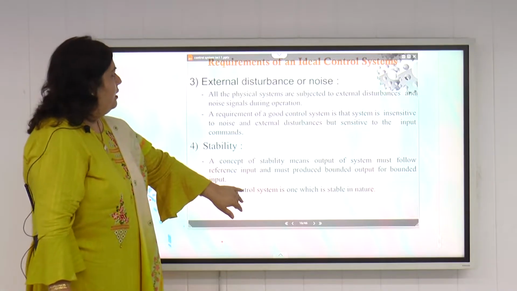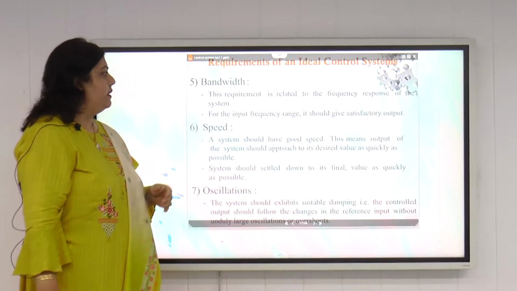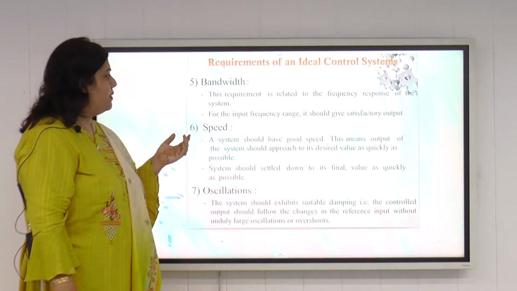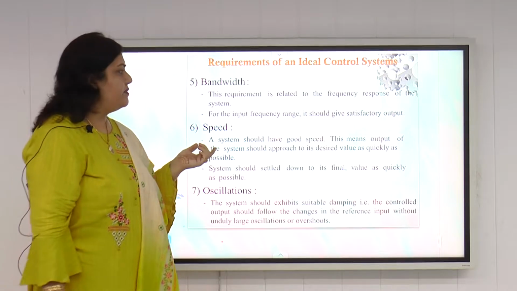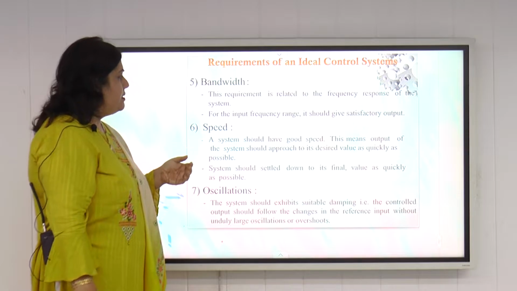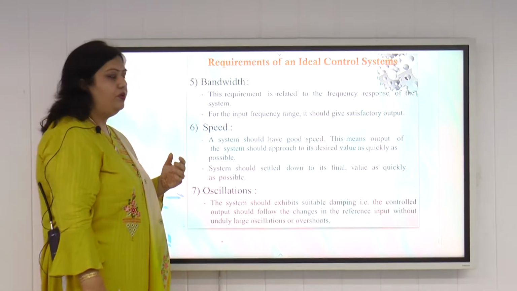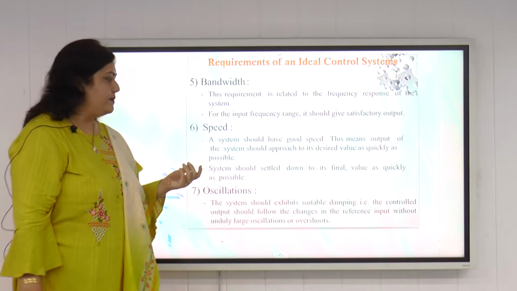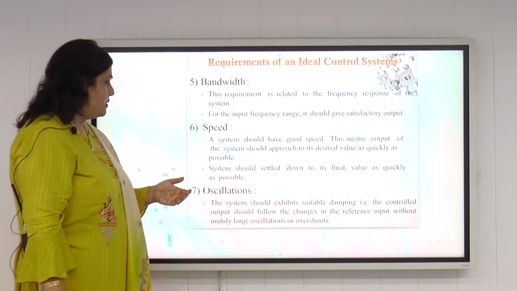Next is the bandwidth. The requirement is related to the frequency response of the system. For the input frequency range, it should give a satisfactory output. Next requirement is the speed. A system should have good speed. This means the output of the system should approach the desired value as quickly as possible. So the system should settle down to its final value as quickly as possible.